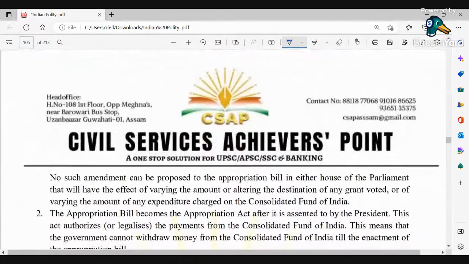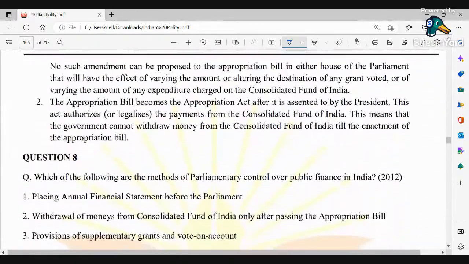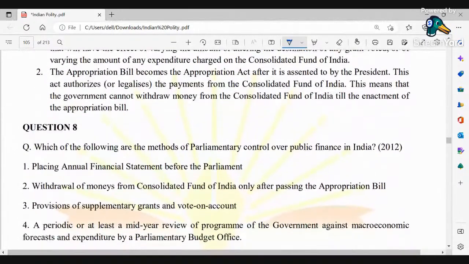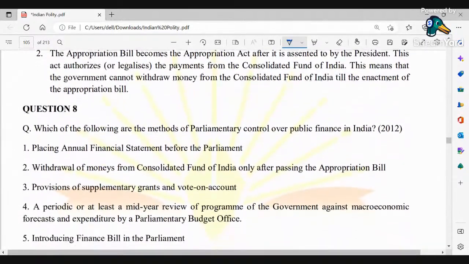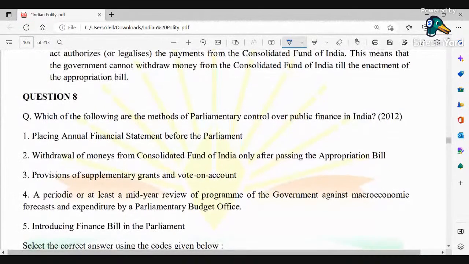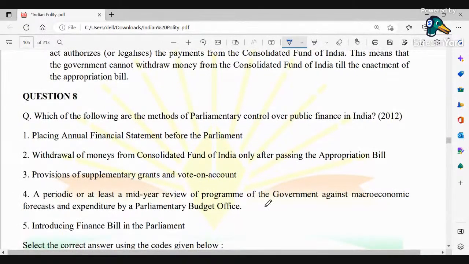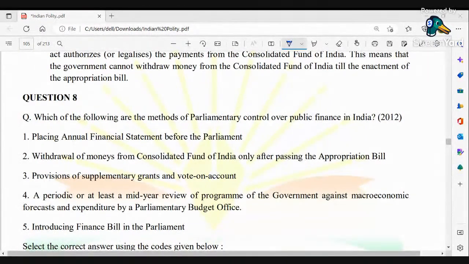Okay, coming up with the next one, question number 8. So, which one of the following are the methods of parliamentary control over public finance in India? What are the options given?